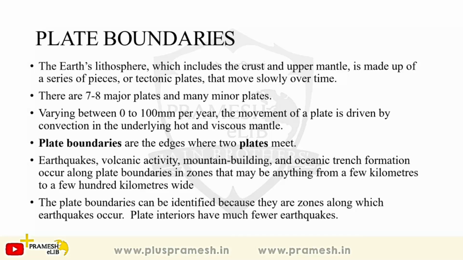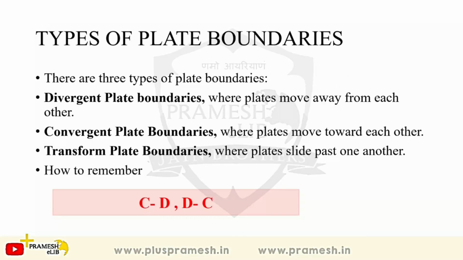We have already studied in the earlier lecture that earthquakes occur almost daily. We have an earthquake somewhere or the other, and some 8,000 earthquakes are recorded every year which are less than 2 on the Richter scale. So it means there is always movement, but we don't feel it because it is not very large movement which may cause destruction or an earthquake of higher magnitude. So it's very small. These plate boundaries are the edges where 2 plates meet.